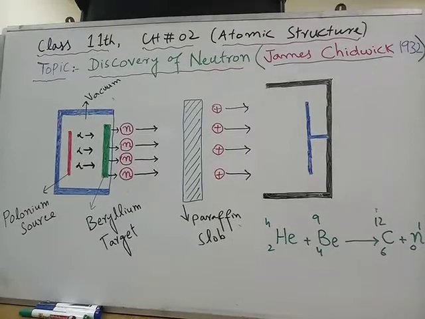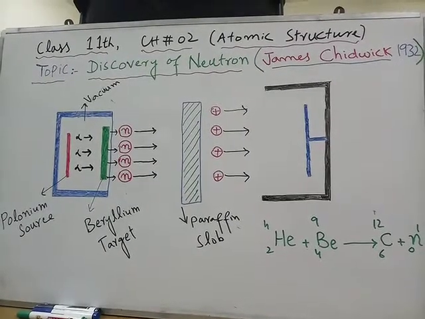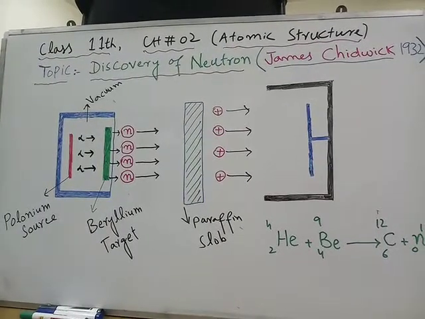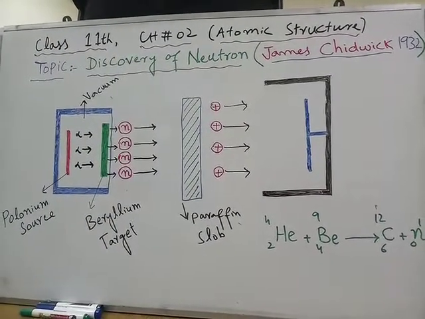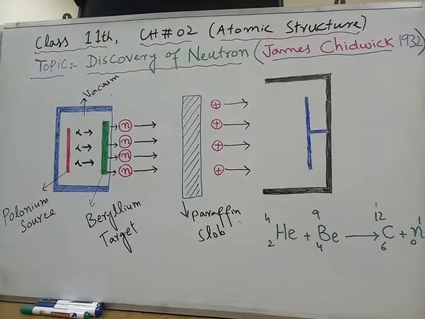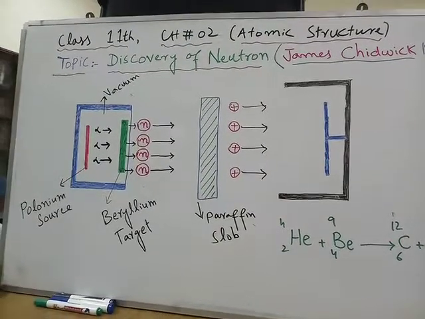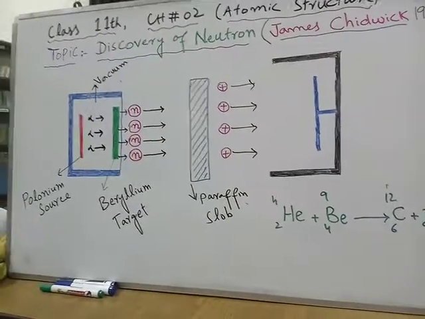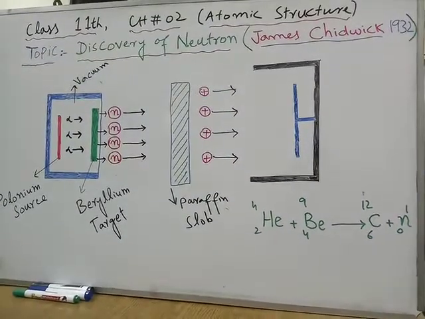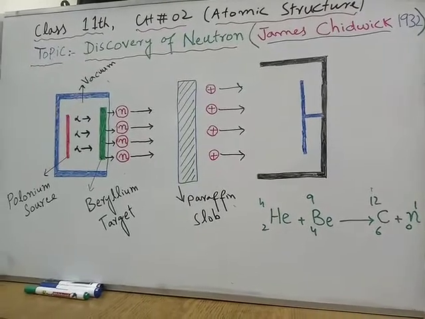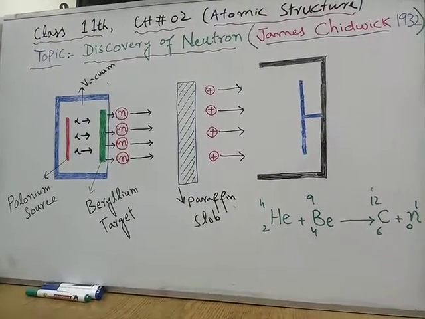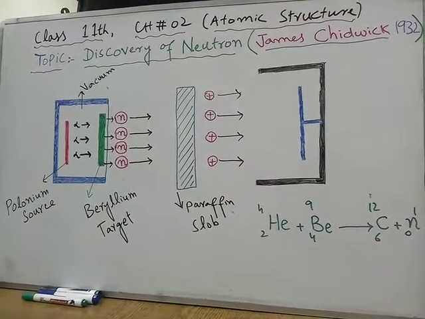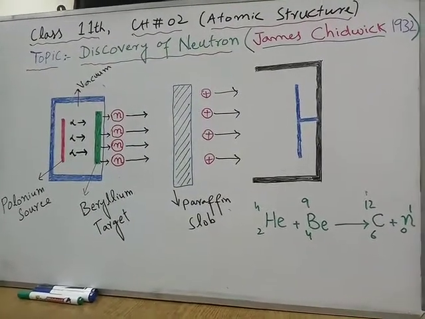Hydrogen has mass number 1, while helium has 2. So helium must be twice as heavy as a single hydrogen. But actually, when they compared the masses of both hydrogen and helium, it was found that helium was 4 times heavier than hydrogen. So how was it possible?